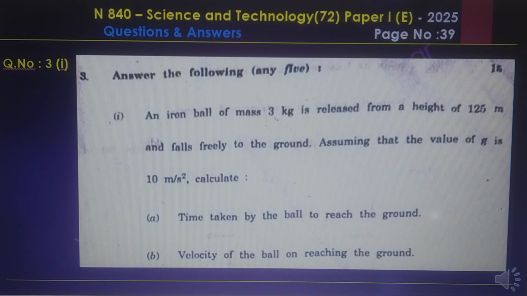Question number 3. An iron ball of mass 3 kg is released from a height of 125 meters and falls freely to the ground. Assuming that the value of g is 10 meters per second squared, calculate A, the time taken by the ball to reach the ground, and B, the velocity of the ball on reaching the ground.